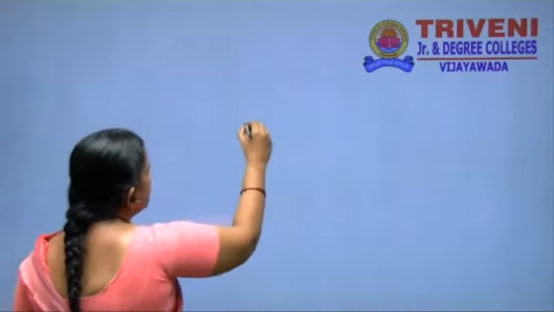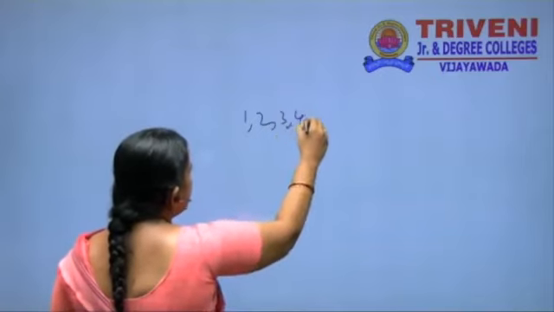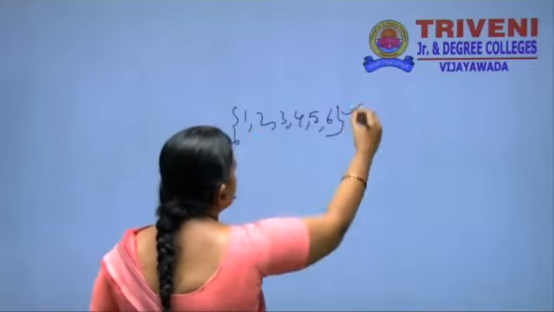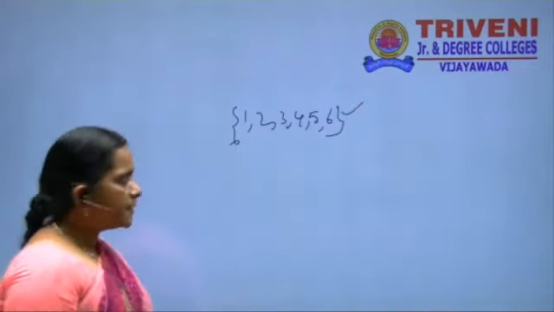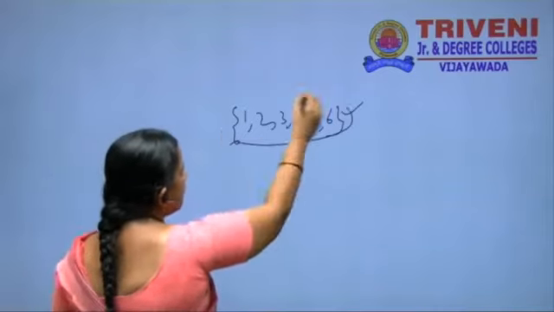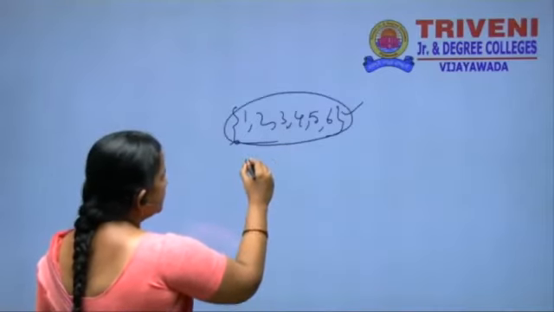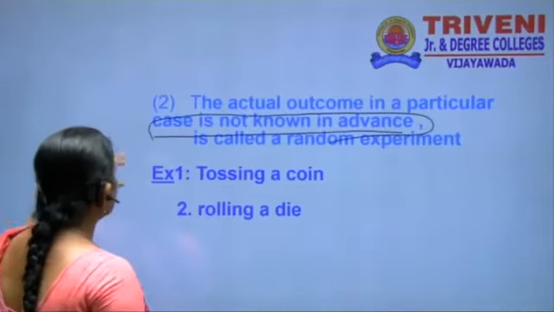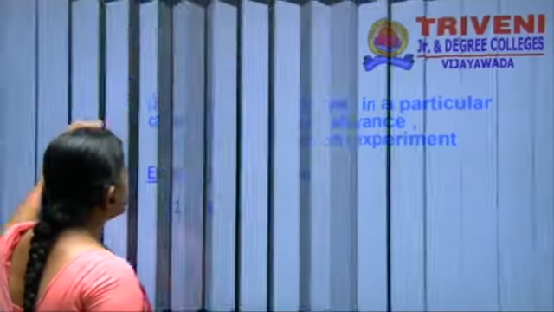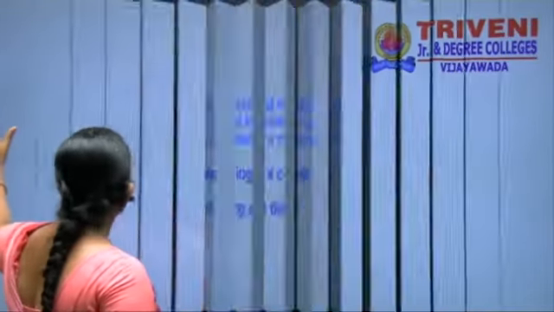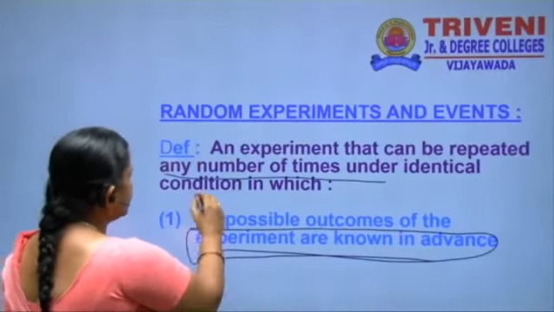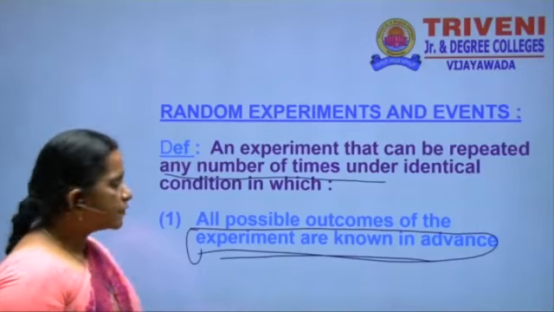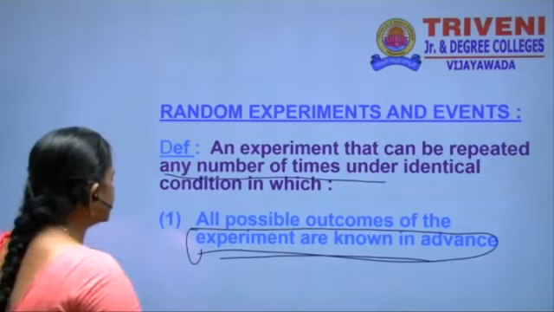And then again, suppose a die is rolled. How many faces does the die have? 1, 2, 3, 4, 5, 6. These possible outcomes you have to know. But in advance we don't know which number will come up. These two are the best examples of a random experiment: tossing a coin and rolling a die. These examples can be repeated any number of times. Tossing a coin can be done in the experiment any number of times, and the actual outcome is not known in advance.